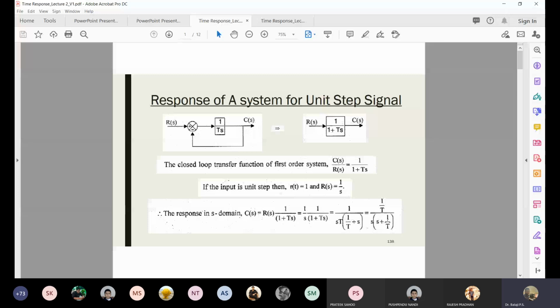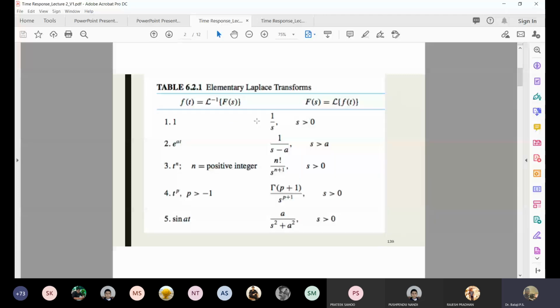I only took that my input is unit step. I multiplied with the transfer function, which I know for this given system in the figure, it is unit step, 1 by 1 plus Ts. Now kindly go to slide number 139, in case you are looking.